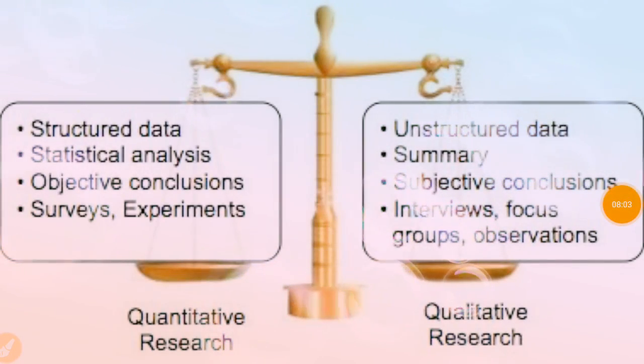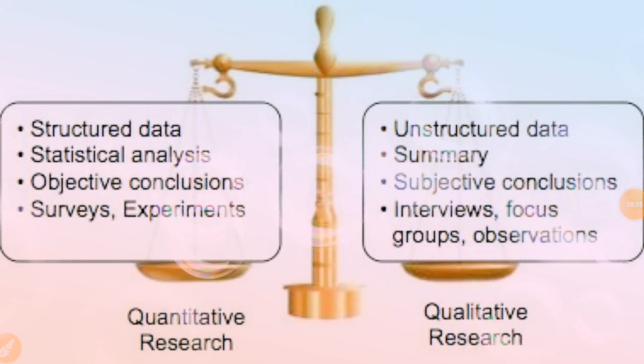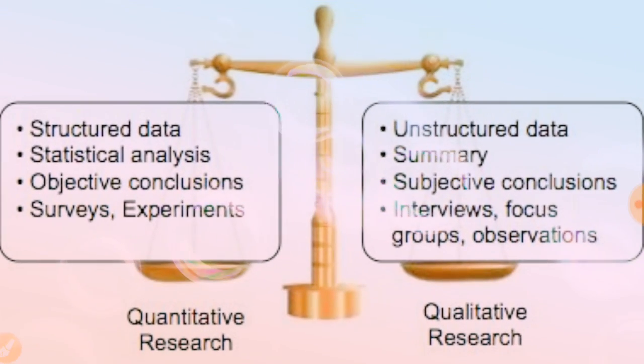Let's see the difference between the qualitative and the quantitative data, in quantitative research and qualitative research.